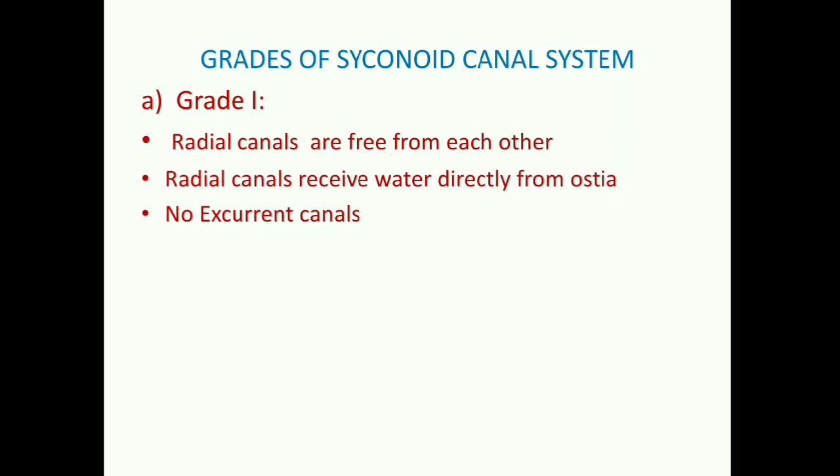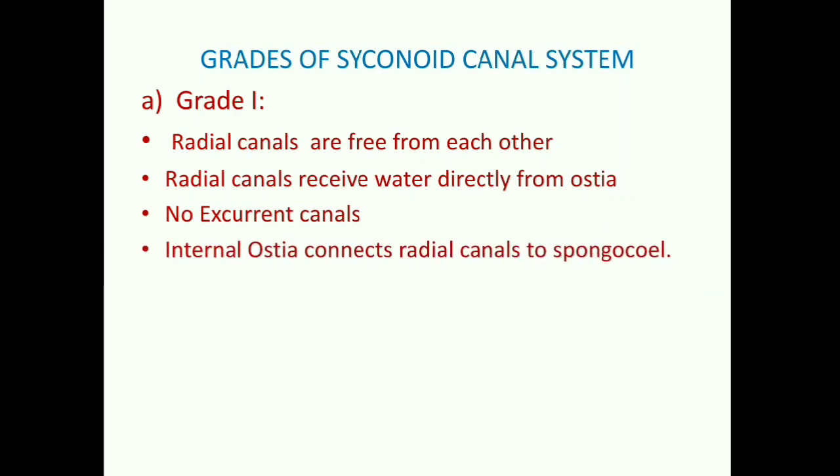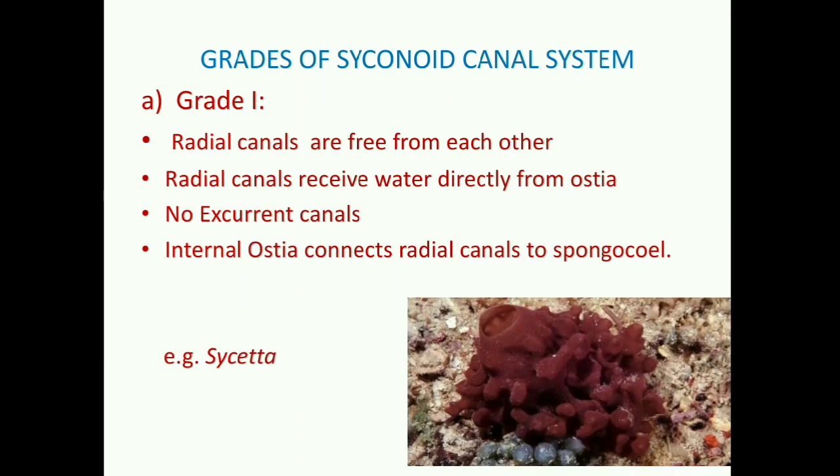And radial canals are connected directly to the spongocoel through internal ostia. So this is the simplest type, which we call grade 1 syconoid canal system. So water current in grade 1 system enters the sponge body through ostia, goes to radial canal, then goes to internal ostia, finally to spongocoel, and then to outside through osculum.